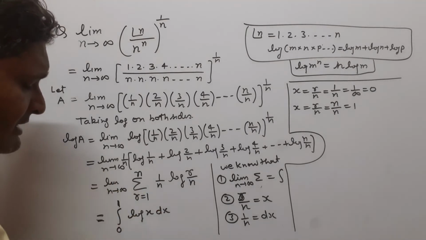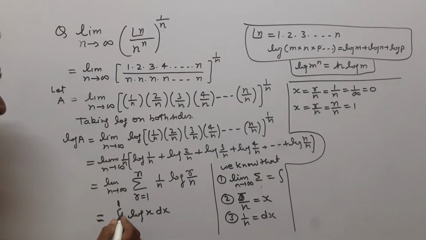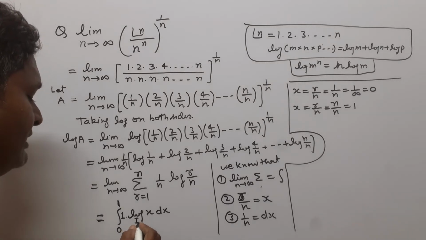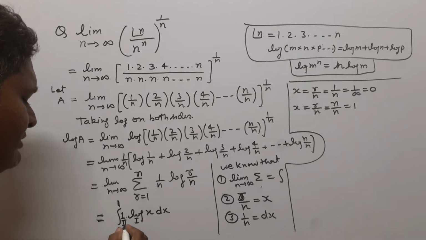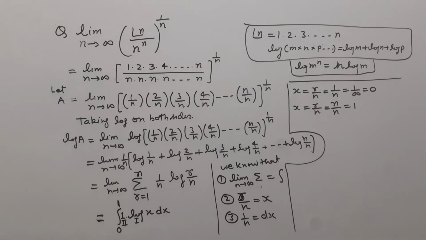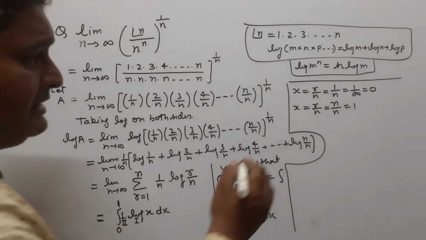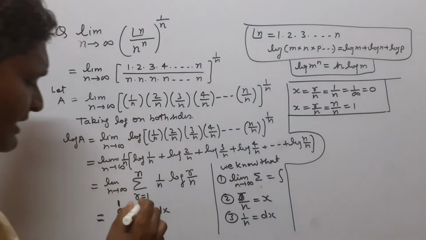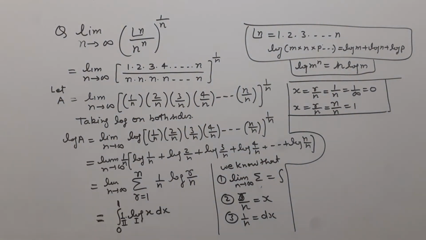Now we integrate this. Here we multiply by 1, because when we multiply log x by 1, we get log x. And here we suppose that log x is the first term and 1 is the second term. Here we use the integration by parts formula, and we write log x as the first term and 1 as the second term.